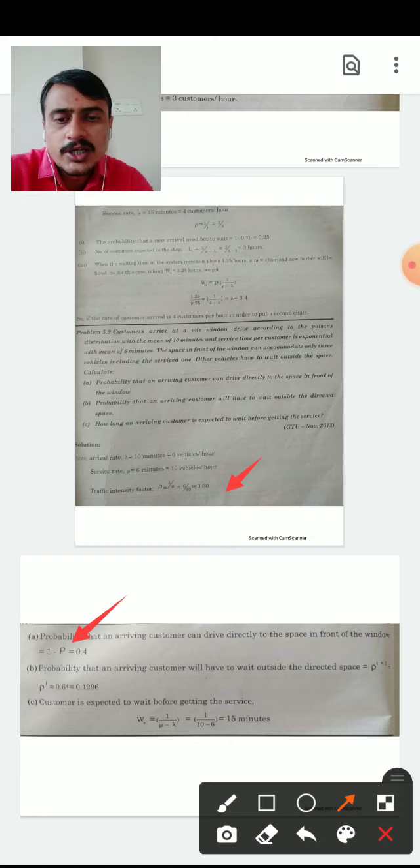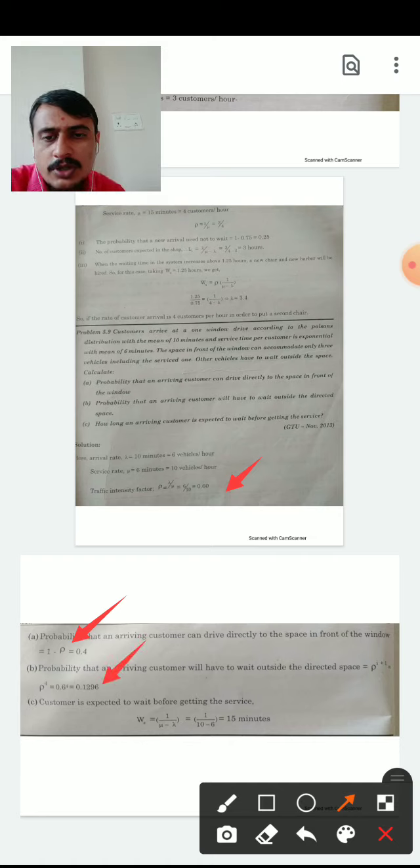Second, the probability that an arriving customer will have to wait outside the designated space is equal to rho to the power of i plus 1. What is i? It is 3, so 3 plus 1 is 4. Rho is 0.6, so 0.6 to the power of 4 is equal to 0.1296.